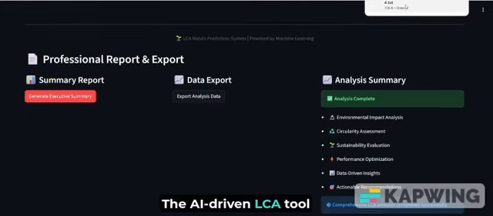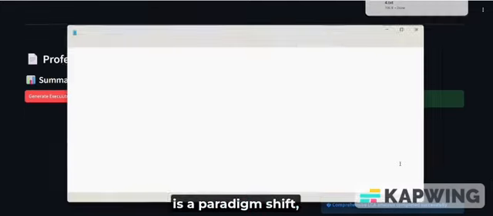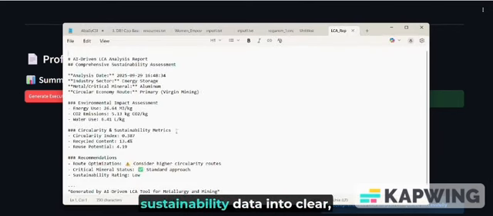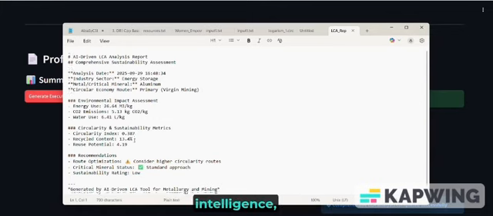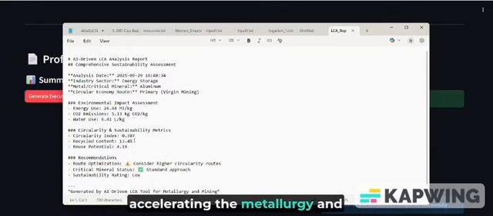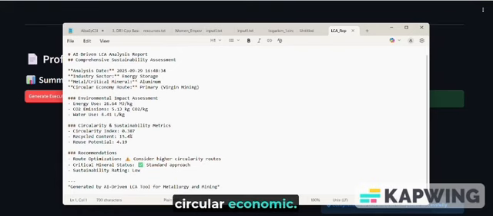The AI-driven LCA tool is a paradigm shift, translating complex sustainability data into clear, comparative, and actionable intelligence, accelerating the metallurgy and mining sectors towards a fully circular economy.